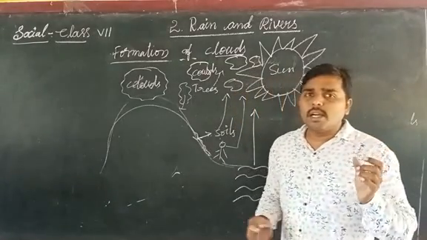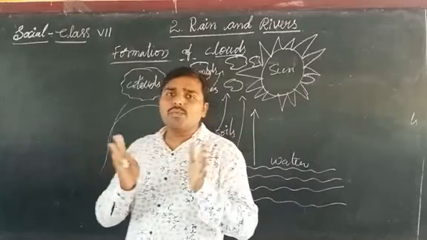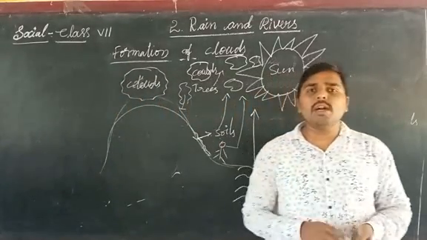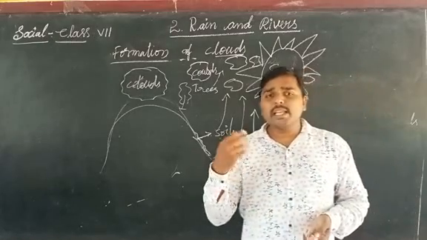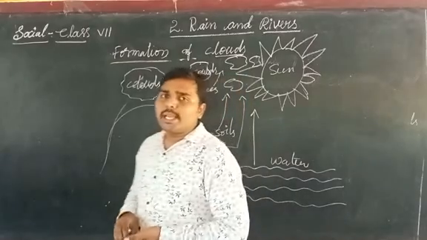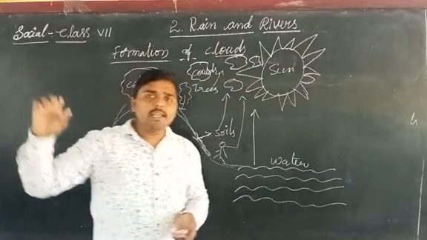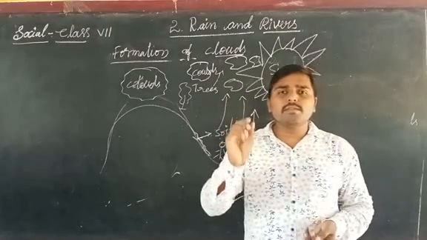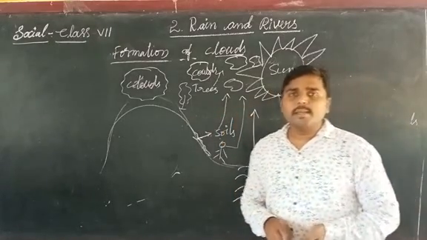These tiny droplets all together form small droplets of water. Whenever the small droplets of water are formed, they cannot remain in the clouds. That's why immediately the falling will start. The falling of these small droplets of water we call rain.